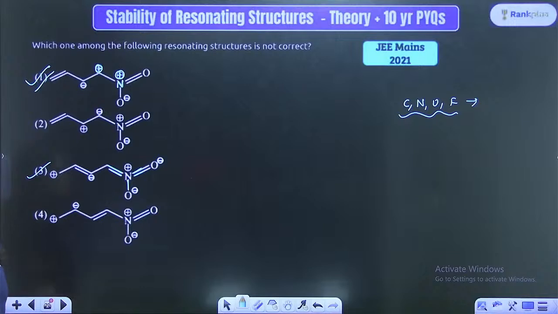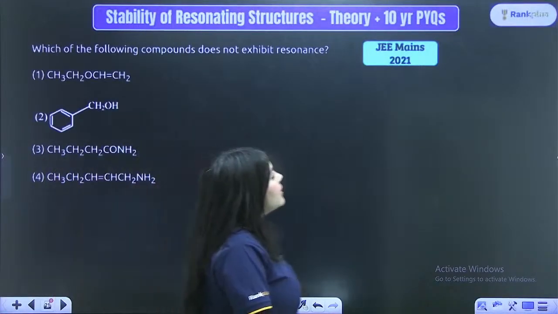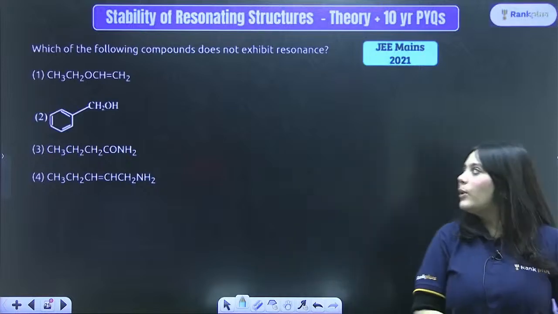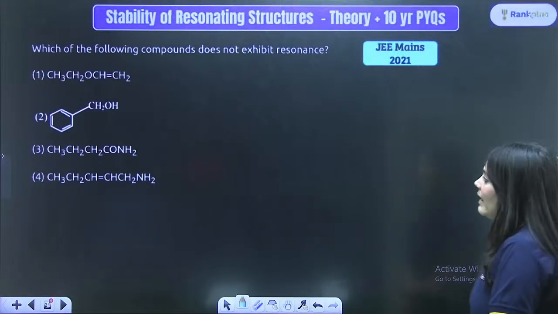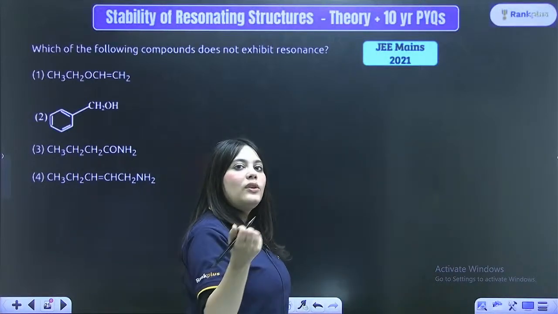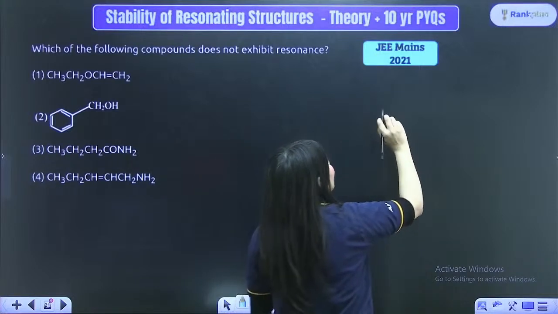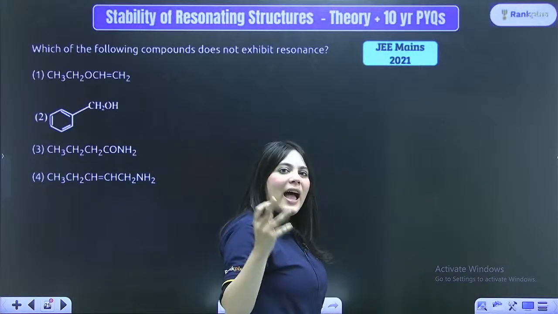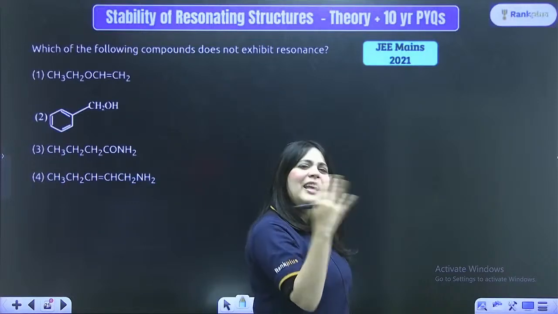Second period elements. Next, which of the following compounds does not exhibit resonance? Very, very good question once again. For resonance to be shown, I'm just going to tell you all the species that can show resonance. Remember this one thing. There is one logic, and that logic is enough to determine whether it will show resonance or not in any question.